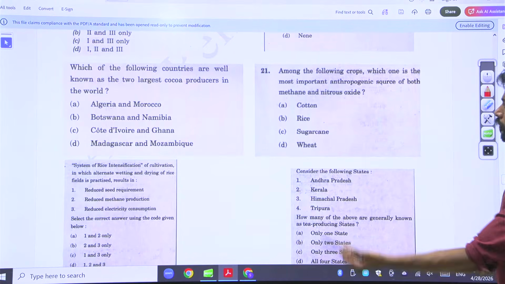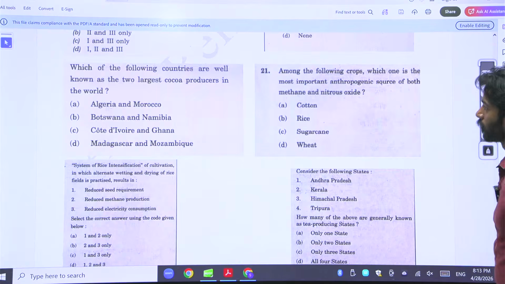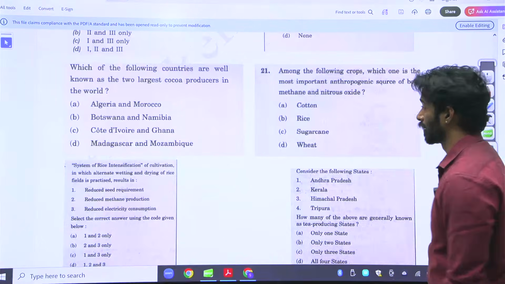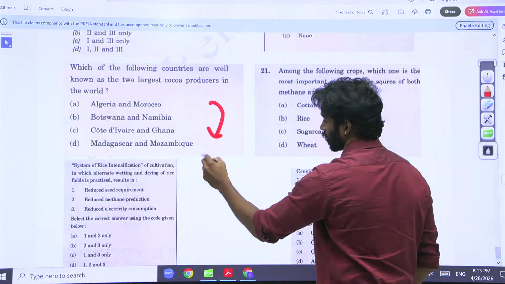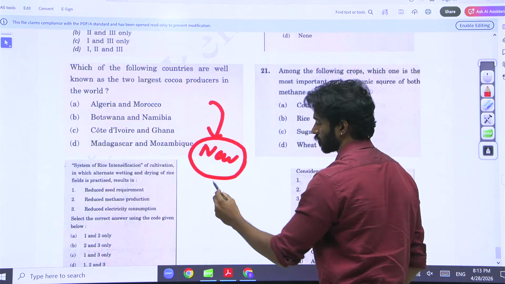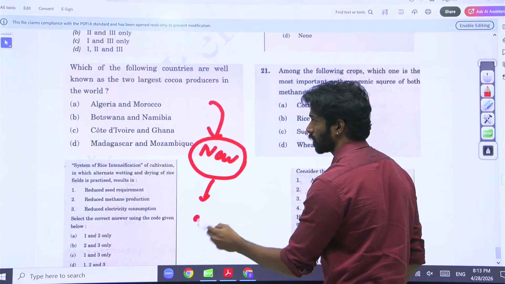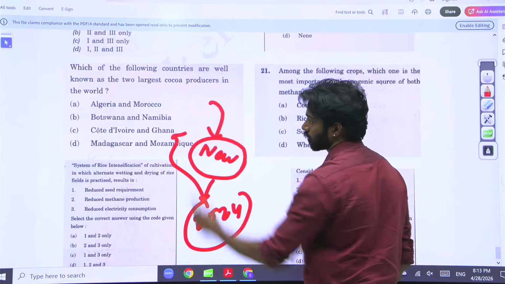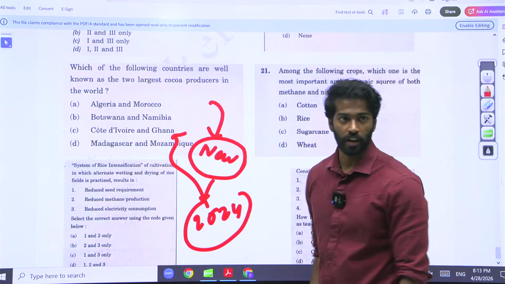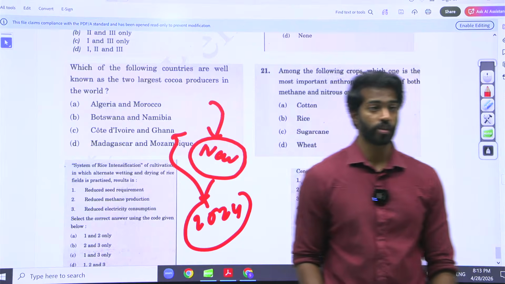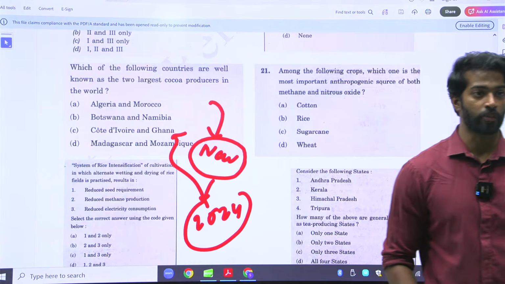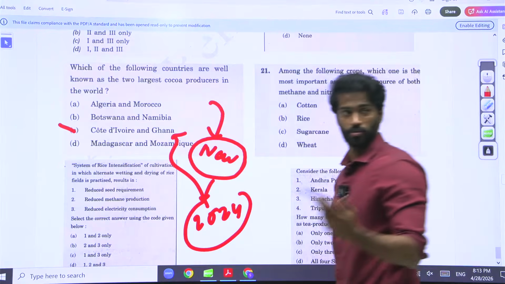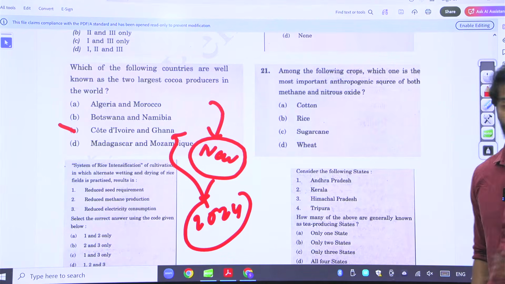Okay. Which one of the following countries are well known as the two largest cocoa producing countries in the world? It is a current affairs question. It was based on news in 2024, I guess, 2024 or 2023. Cote d'Ivoire and Ghana became the highest cocoa producers, nearly 5 million tons. So that is why they asked the question. So again, this is based on news. There's no way you can actually know.